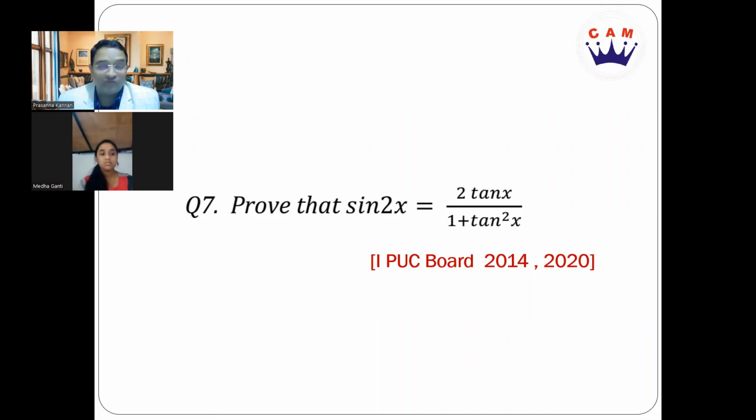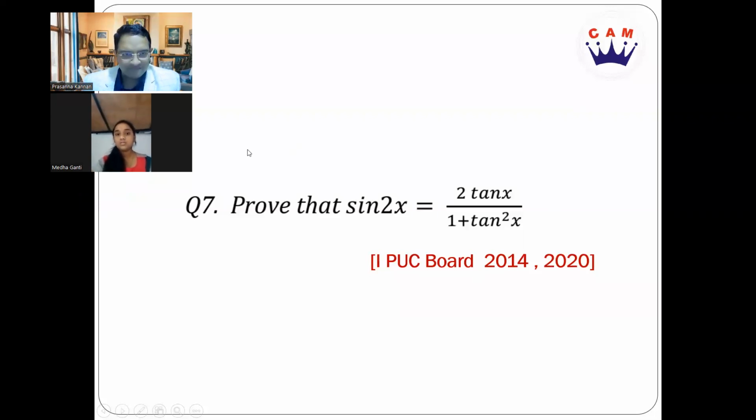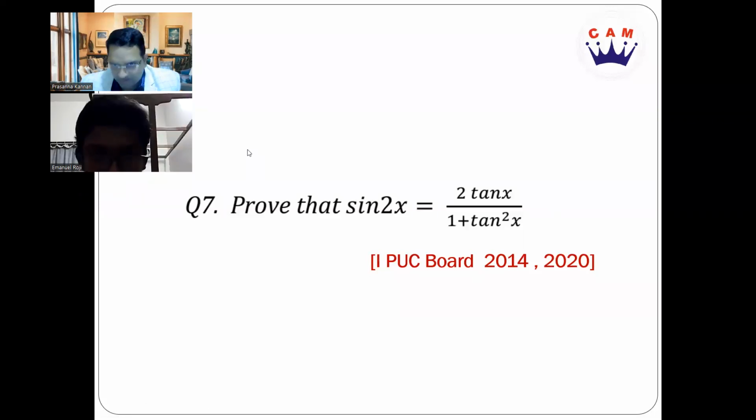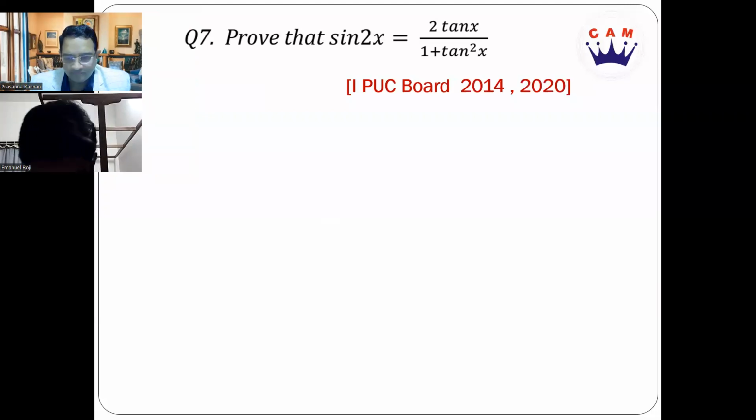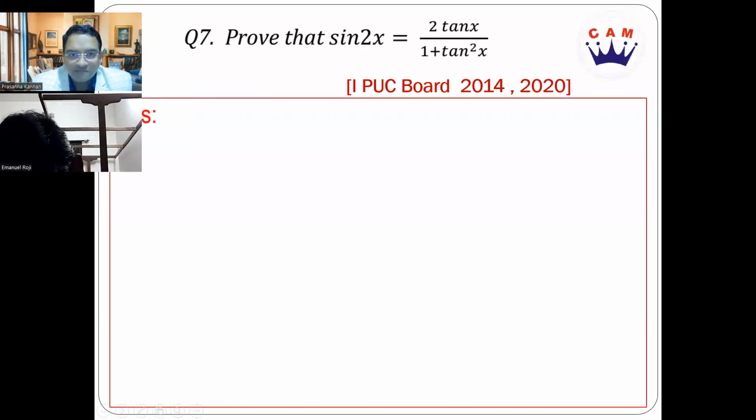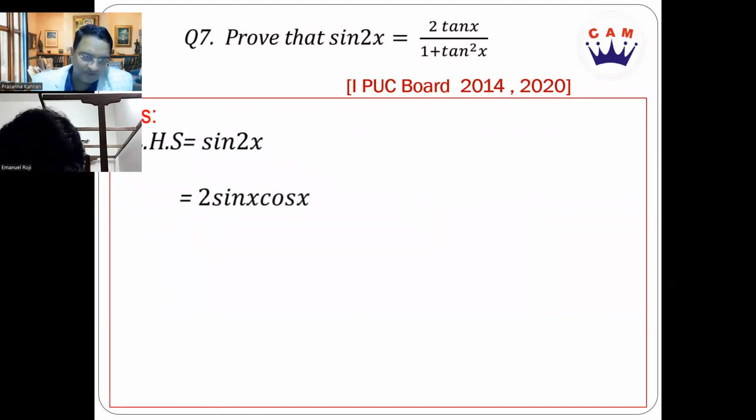This is one of the basic identities, which we expect you to remember as well. But nevertheless, you must also know how it is derived. This has been asked in the board examination 2014 and also in 2020. So what is sine 2x? 2 sin x cos x. That's where we start the sum. Absolutely right, Emmanuel. So it is 2 sin x cos x.